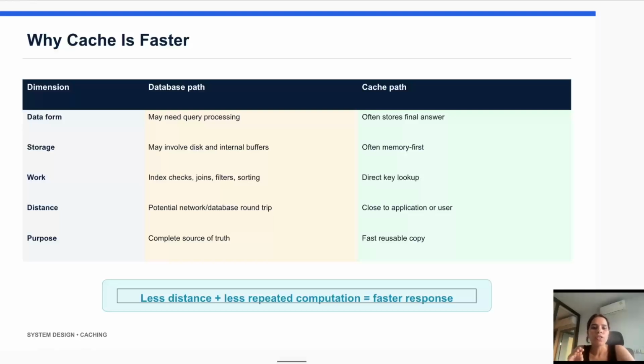A cache usually stores the final answer, in a ready to use format. Also, many caches store data in memory, like RAM. Memory access is much faster than disk access or network based database queries. So this is why tools like Redis are fast. Redis keeps data mainly in memory, so it can return data very quickly. So this is how caching improves the speed.